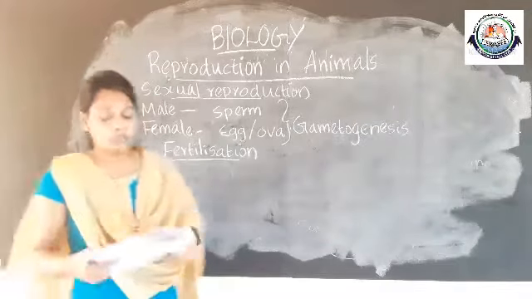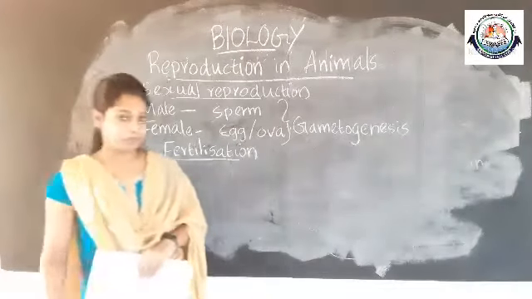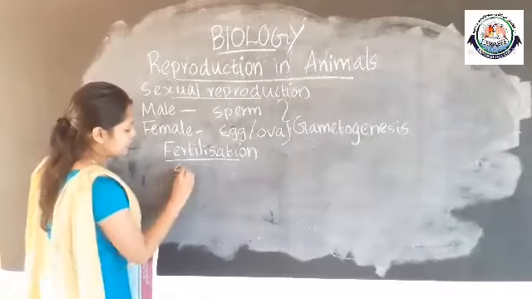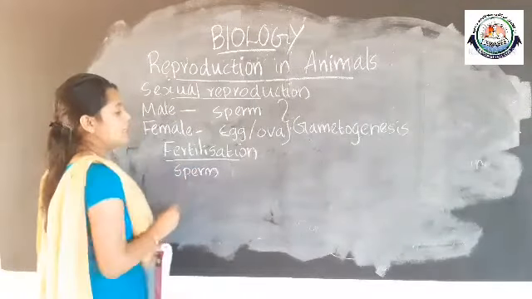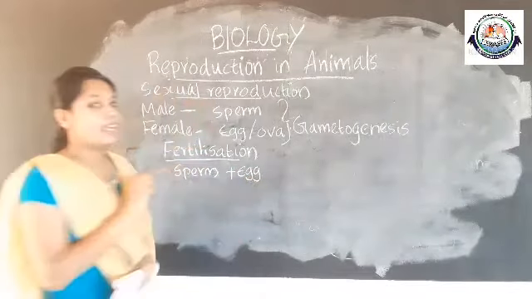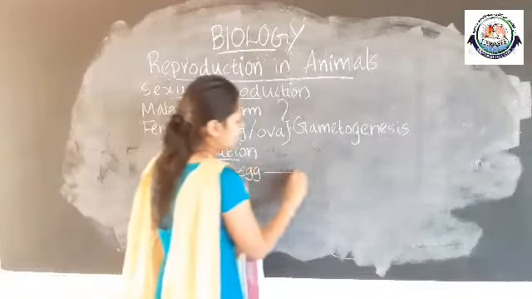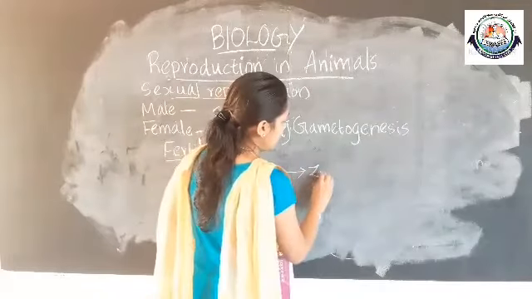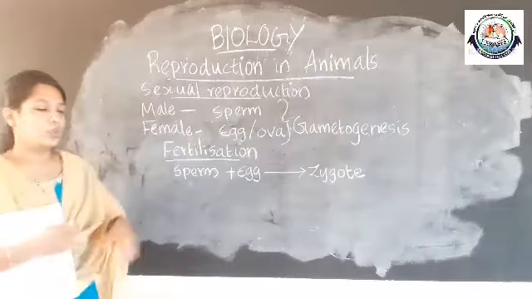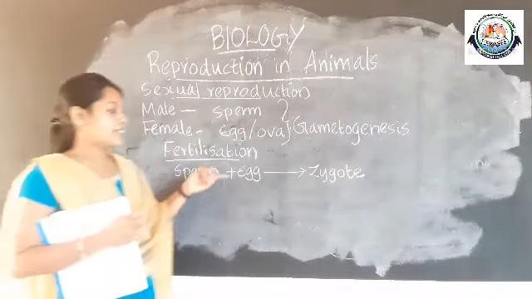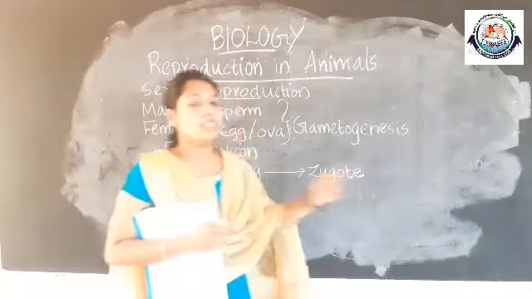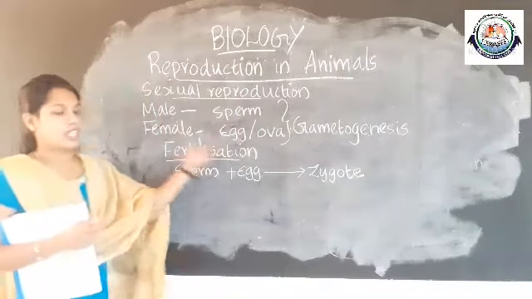In fertilization, the fusion of the male gamete, that is sperm, with the female gamete, egg or ova, results in the formation of a zygote. The fusion of male gamete with the female gamete to form the zygote is termed fertilization.